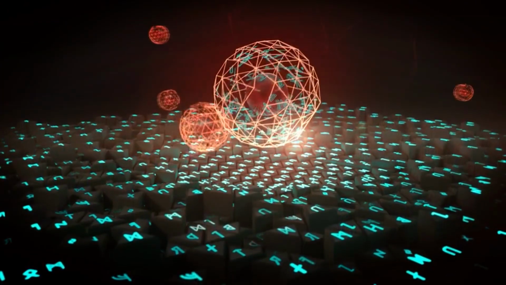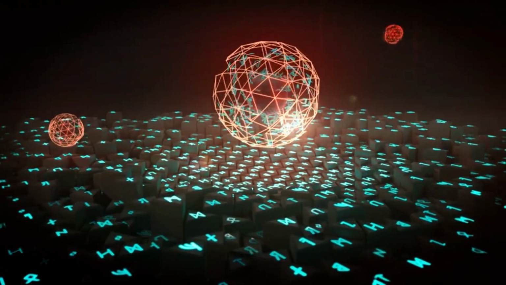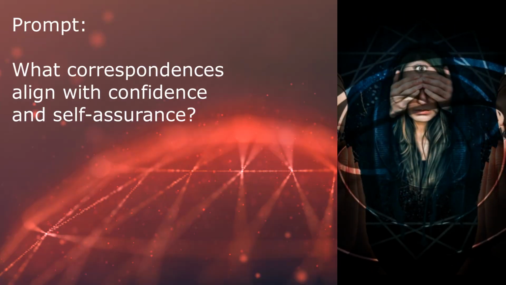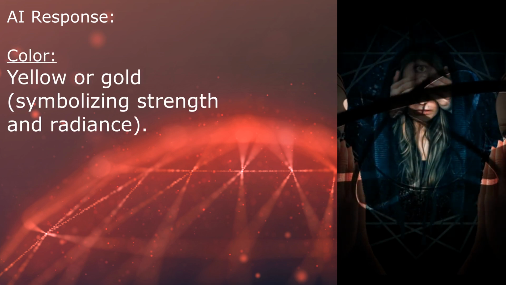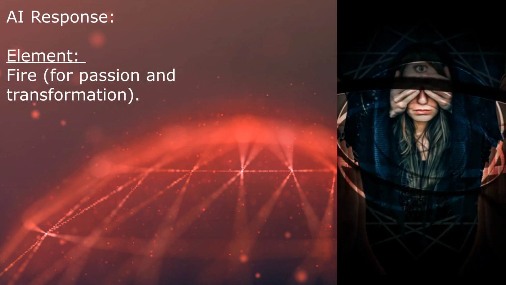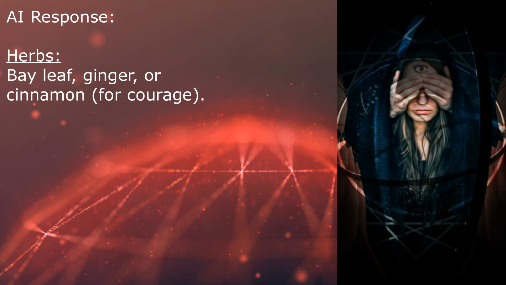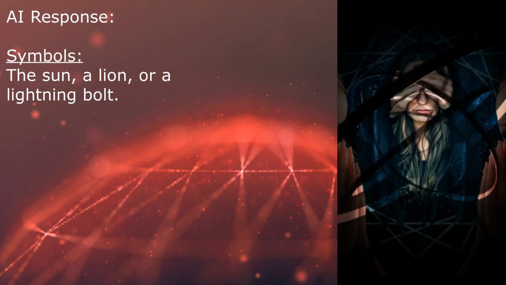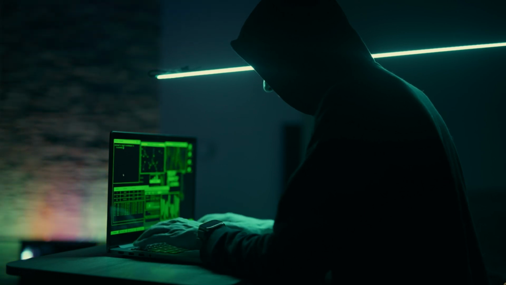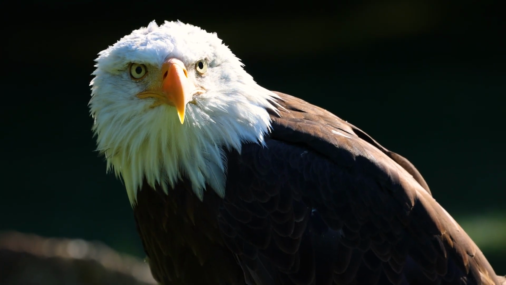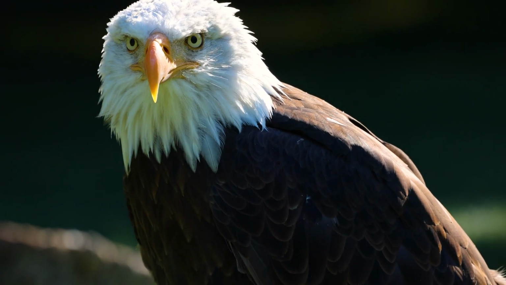Next, you can teach AI to suggest correspondences for your ritual. Prompt: what correspondences align with confidence and self-assurance? AI response: color, yellow or gold, symbolizing strength and radiance. Element: fire, for passion and transformation. Herbs: bay leaf, ginger, or cinnamon, for courage. Symbols: the sun, a lion, or a lightning bolt. You can also teach AI your own symbolic system. For instance, if you associate eagles with confidence, you can prompt AI to include that symbol in its suggestions.